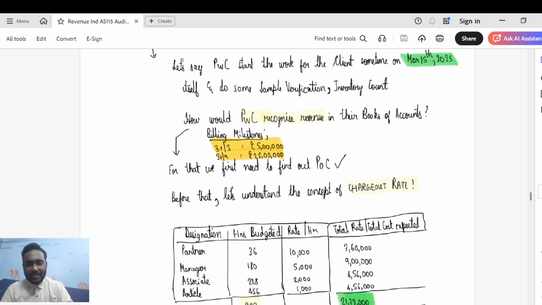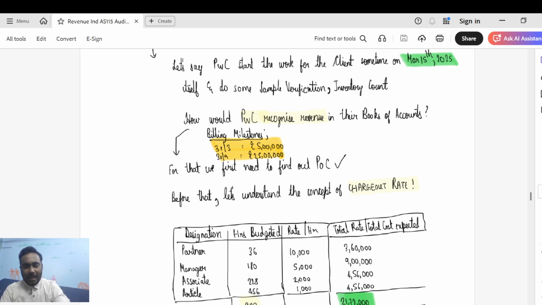So let's see the hierarchy in any audit firm. There would be a partner, there would be a manager, there would be an associate who would usually be a recently qualified CA or a CA with 1 or 2 years of post qualification experience. Then there would be an article who would be undergoing articleship as per ICAI norms. So these should usually be the people in an audit engagement team, right?